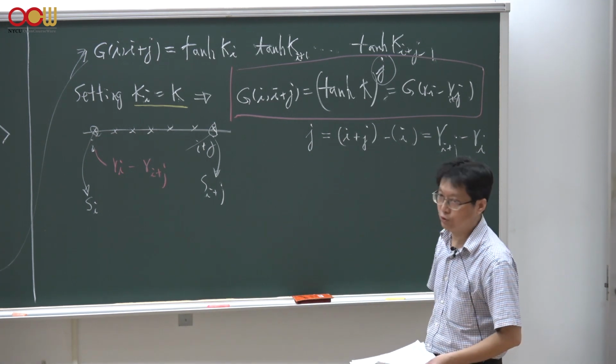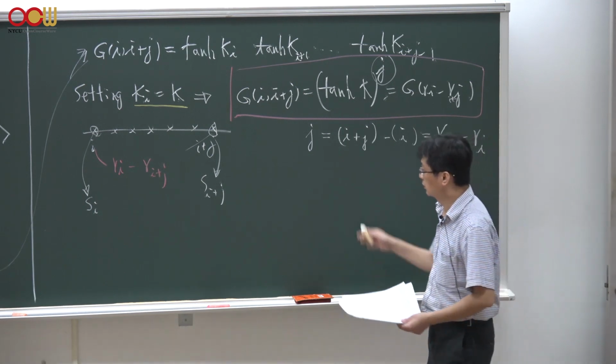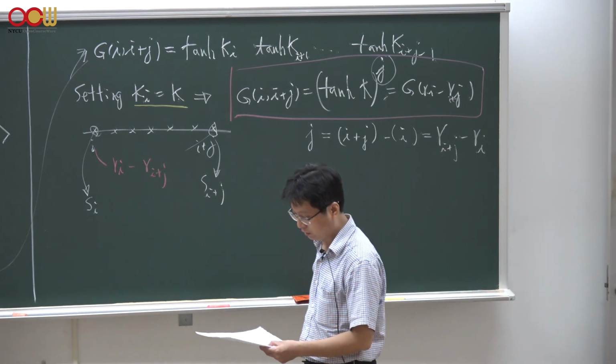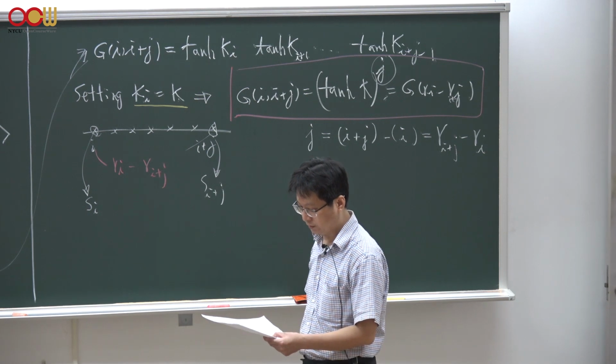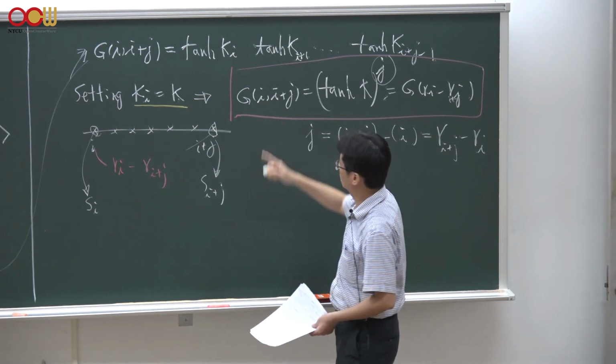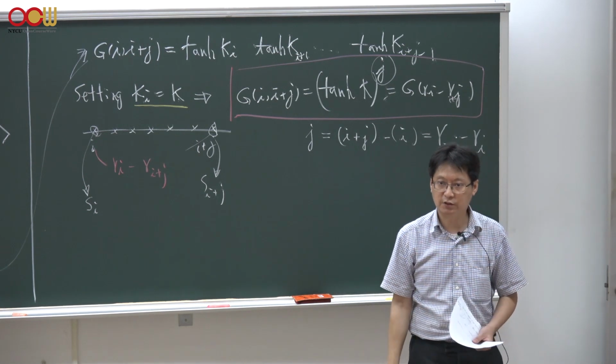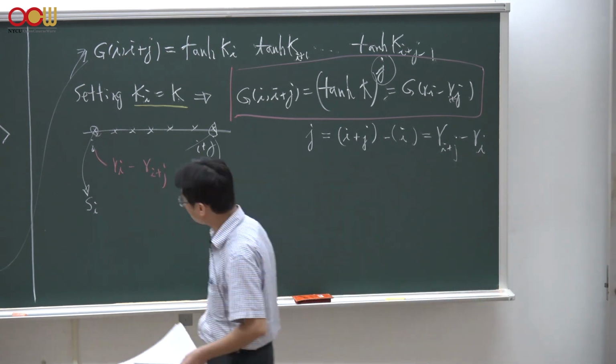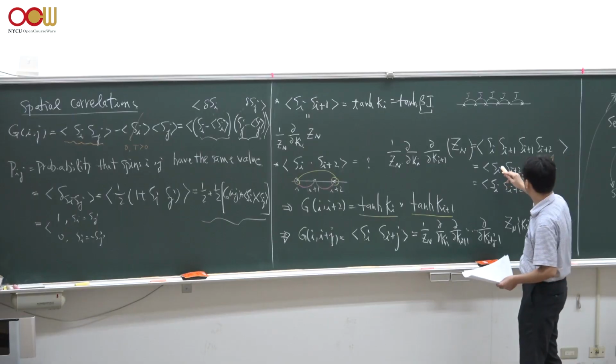So let's take a short break, and we'll come back. We will continue finishing this calculation to consider the existence of long-range magnetic order from this analytical structure of this G_ij. But before we stop, let me just make a short comment.